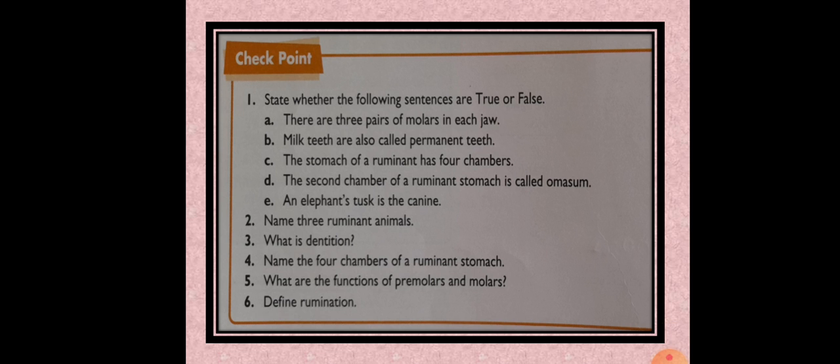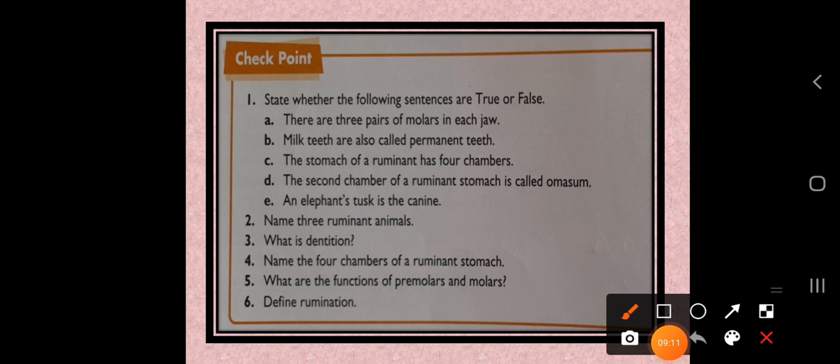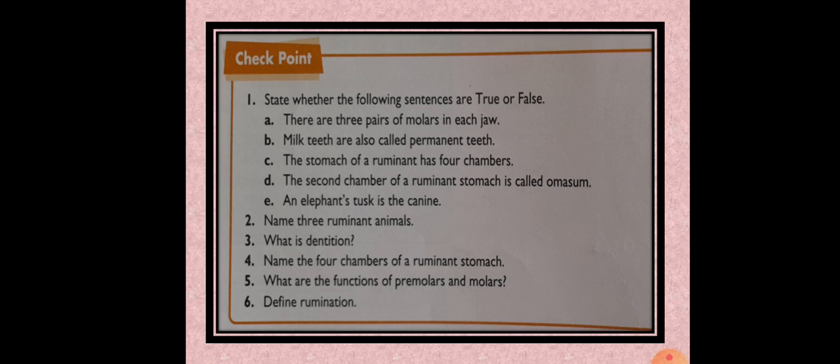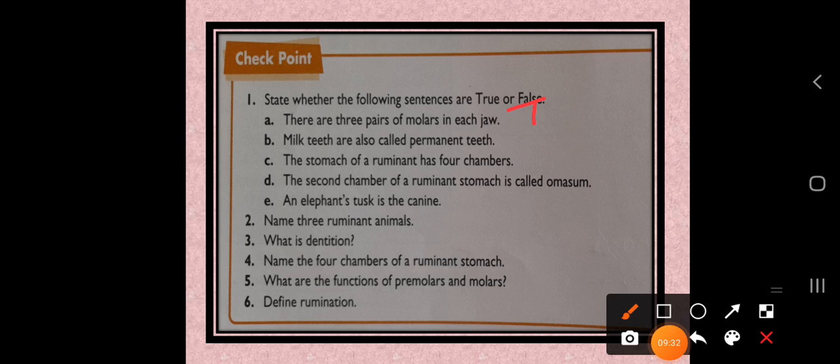Okay. So this is the next checkpoint. State whether the following sentences are true or false. There are 3 pairs of molars in each jaw. Okay, so in each jaw how many molar pairs are there? Molar is a type of teeth. Okay, so is it true or false? This is true. So the first answer is true. Milk teeth are also called permanent teeth. No, milk teeth are called temporary teeth. So the answer is false.